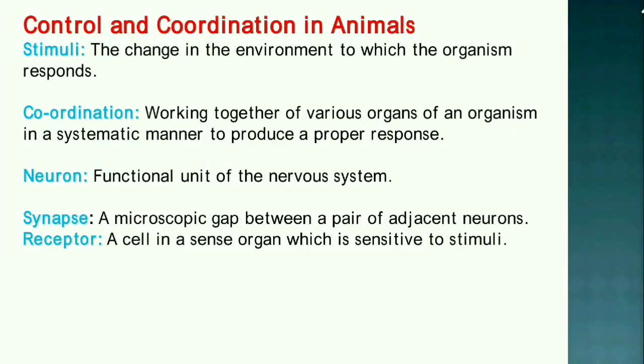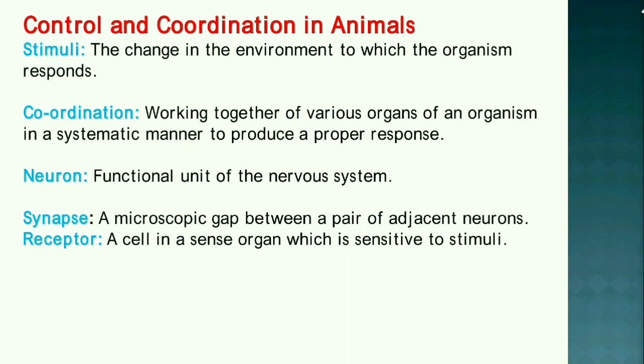Let's have a small recap on control and coordination in animals and plants. Coming to control and coordination in animals, first let's define what a stimulus is. The change in the environment to which the organism responds is a stimulus. Coordination is the working together of various organs of an organism in a systemic manner to produce a proper response.